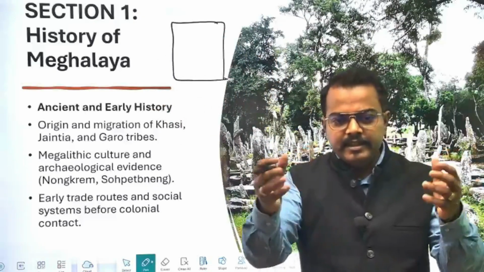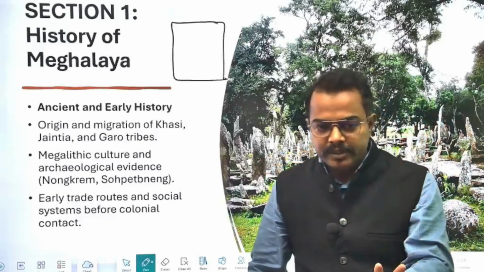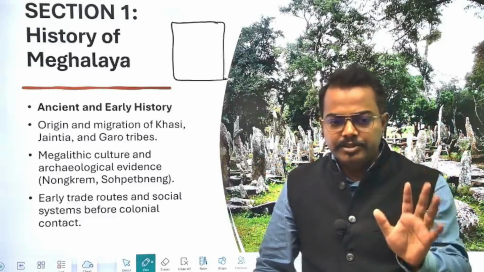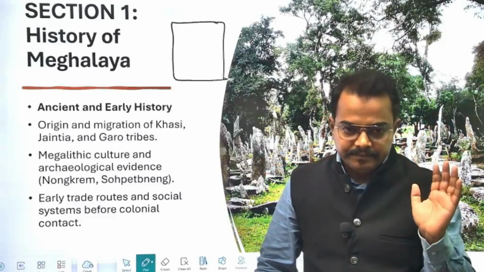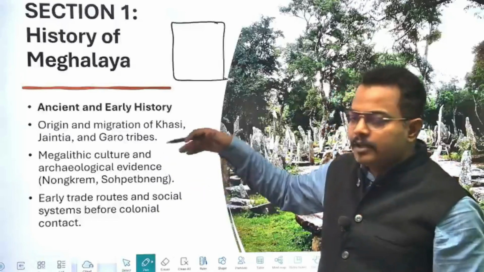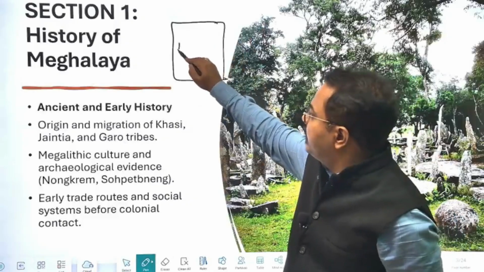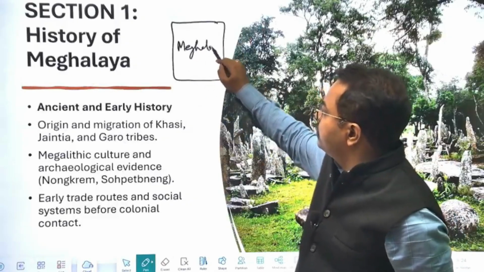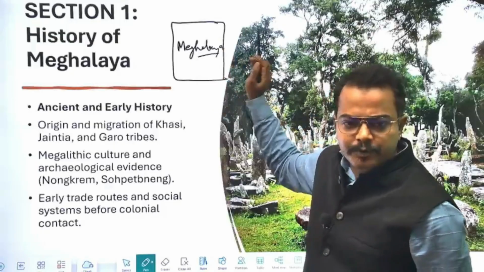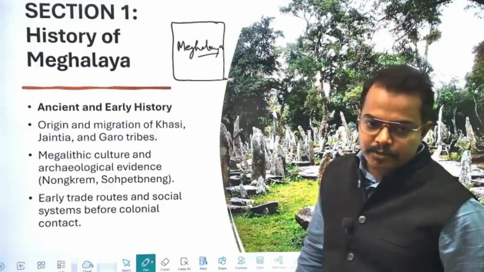We will be studying these 5 sections very, very thoroughly, because 99% of the questions will come from these 5 sections. So how are we going to prepare it? You will make one copy, and that copy has to be a Meghalaya special copy, which you have to prepare. Before prelims and before the mains exam, you will be revising only this notebook, this copy.